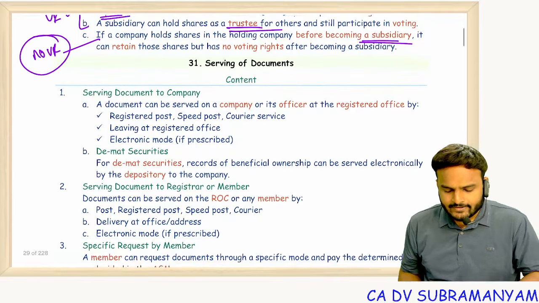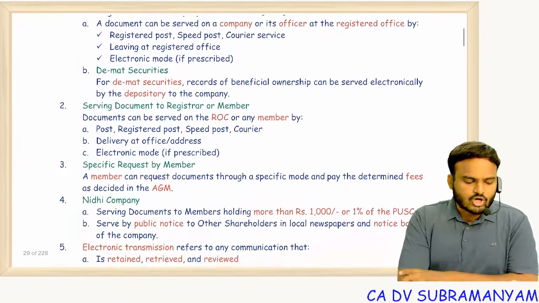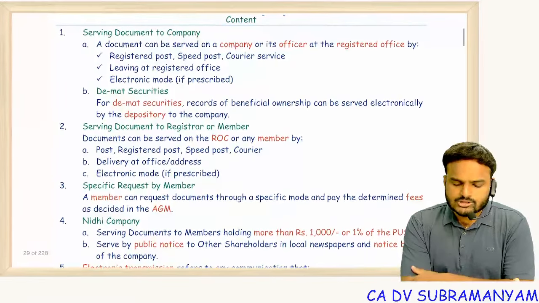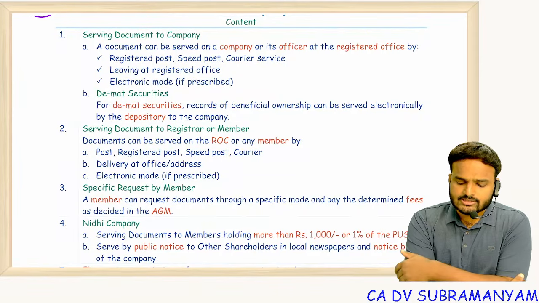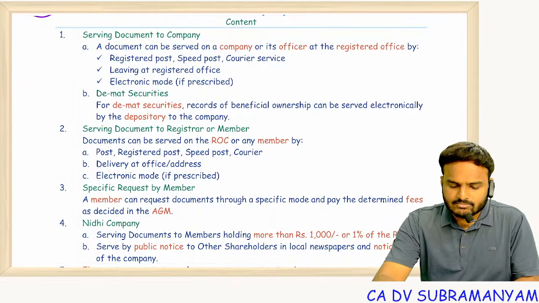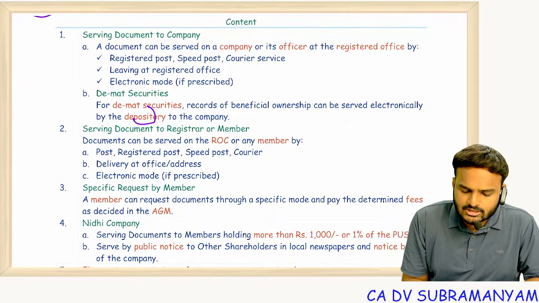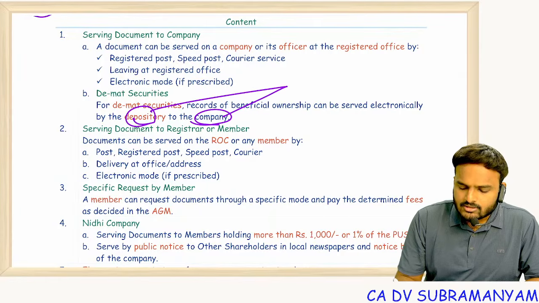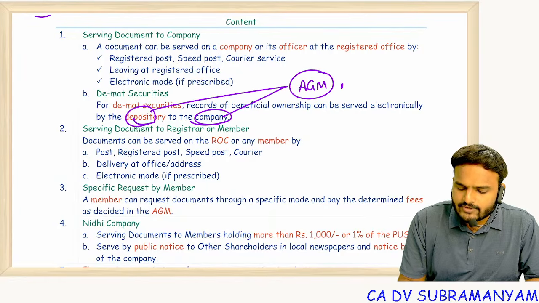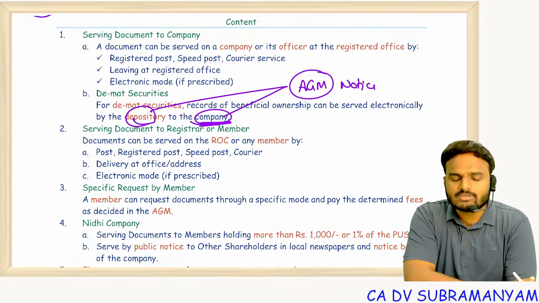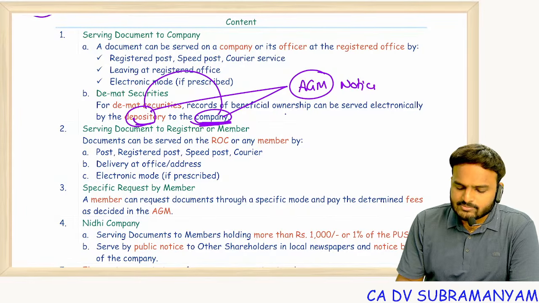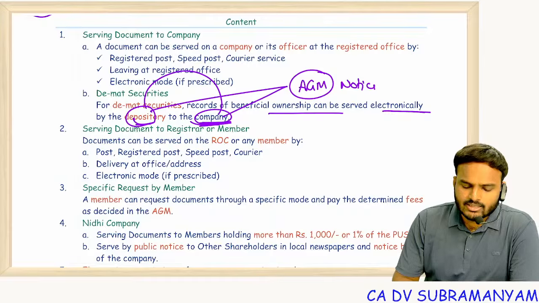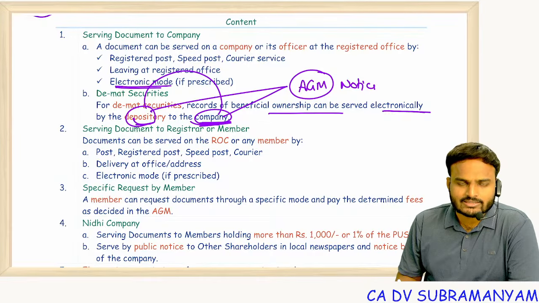Clear? Fine. Service of documents: documents can be served by registered post, speed post, courier service, leaving at the registered office, or electronic mode. For demat securities, the record of beneficial owners can be served electronically by the depository to the company. Why? For giving a notice of AGM, the company will collect who the beneficiaries and members of the company are, and gets the data from the depository.